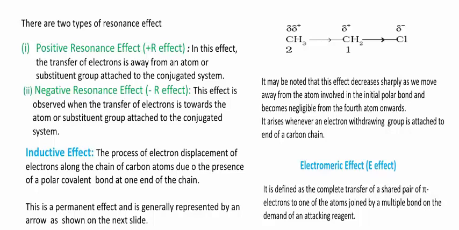And in this electromeric effect there are two types. One is positive electromeric effect, another one negative electromeric effect. What does positive electromeric effect show? Here the attacking reagent shows positive electromeric effect when the displacement of electron takes place towards it. And the attacking reagent shows negative electromeric effect when displacement of electron takes place away from it.